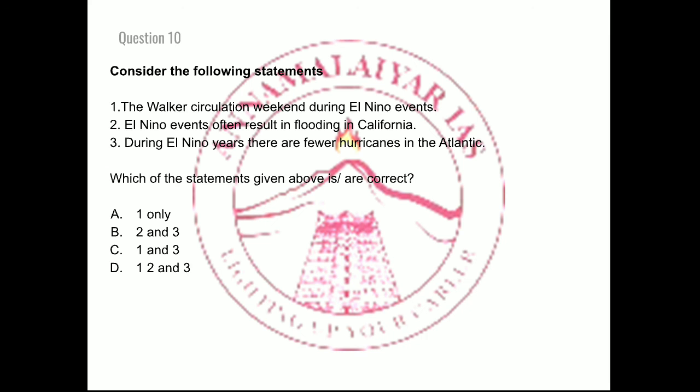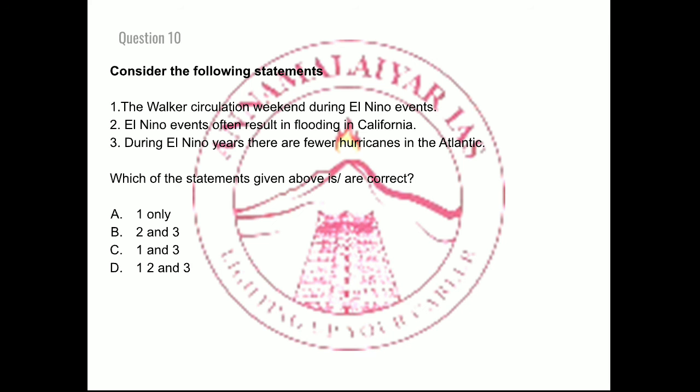Point 3: during El Nino years, there are fewer hurricanes in the Atlantic Ocean. Which of the statements given above is correct? You need to remember certain things about El Nino.